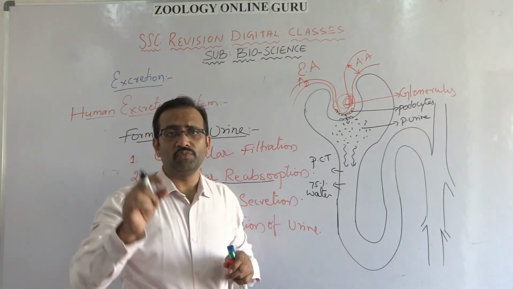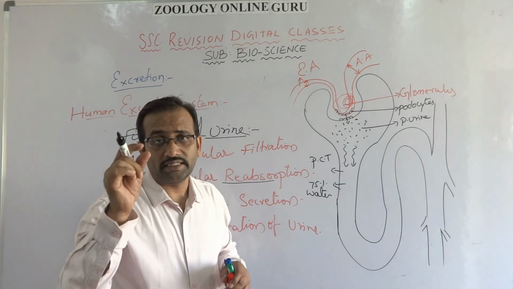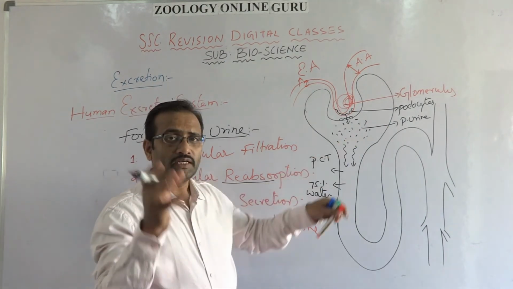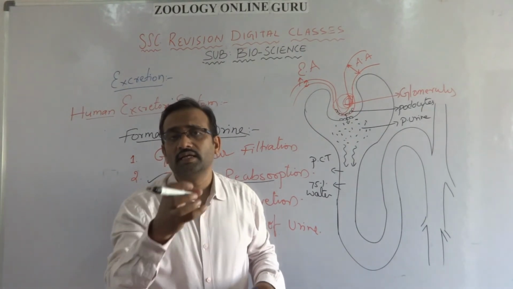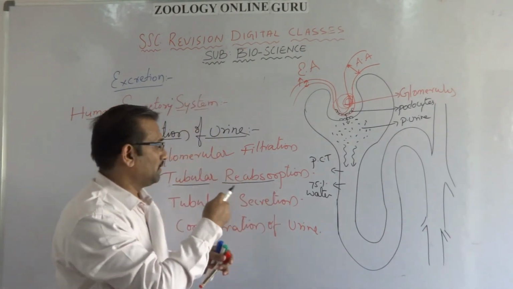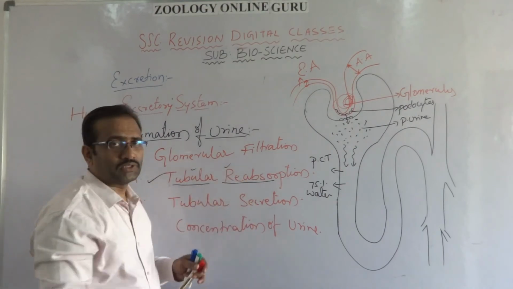The valuable substances present in the primary urine are reabsorbed into the blood immediately. That reabsorption is called tubular reabsorption.